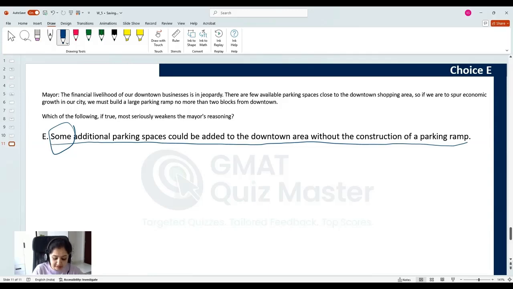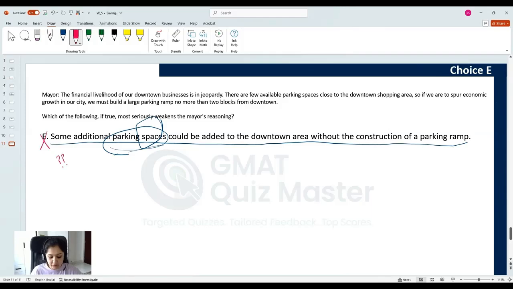We do not know what this some would actually mean. So, what exactly will be the impact is not clear to us. And otherwise, also, the choice does not convey that this additional parking space being discussed will be sufficient to boost the economic activities here. And that is why choice E cannot weaken the mayor's conclusion, the mayor's reasoning, and is incorrect.